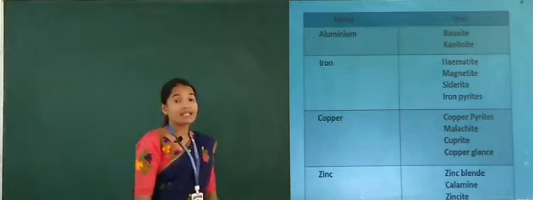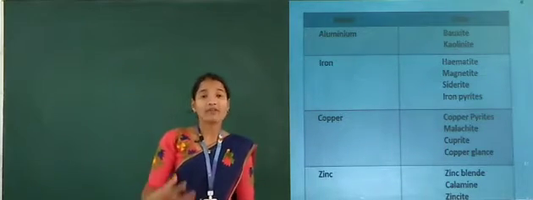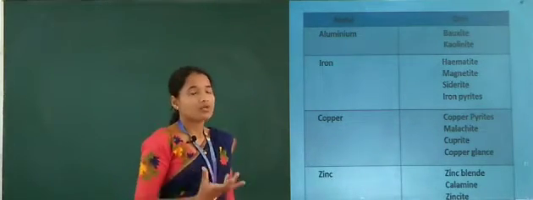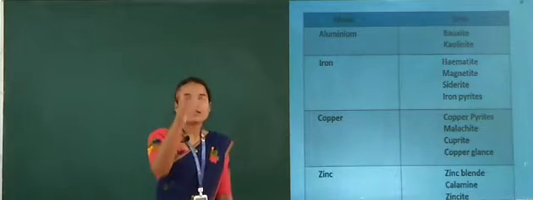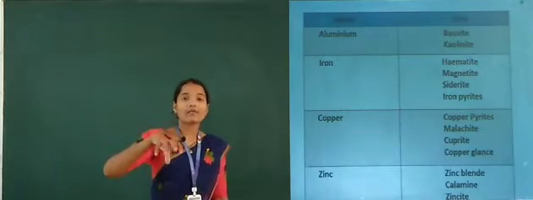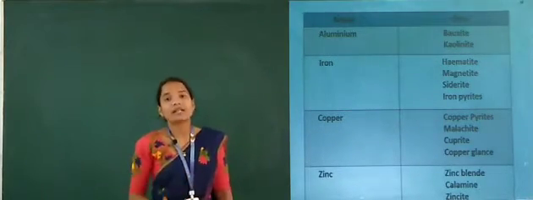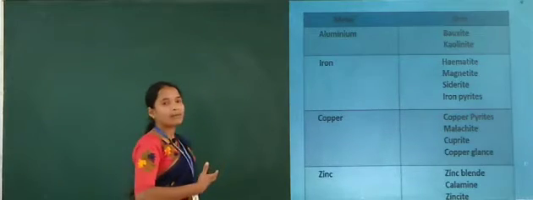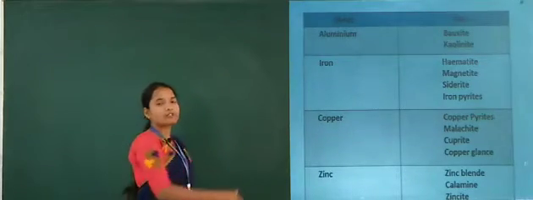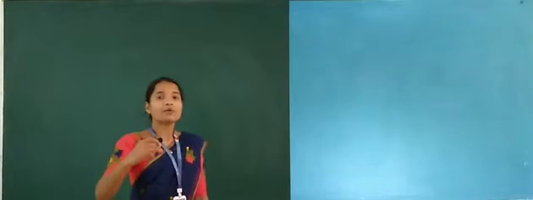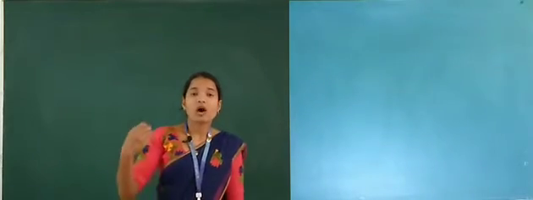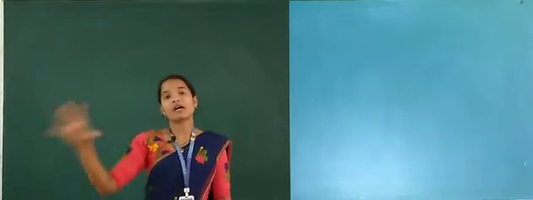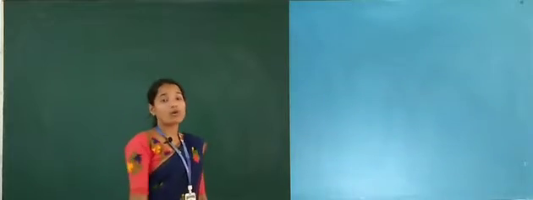Next is metals, which have different types of ores. Different types of metals each have their own different types of ores. Let me show you one by one: aluminium, iron, copper, zinc. First, aluminium. What are the minerals or ores of aluminium?